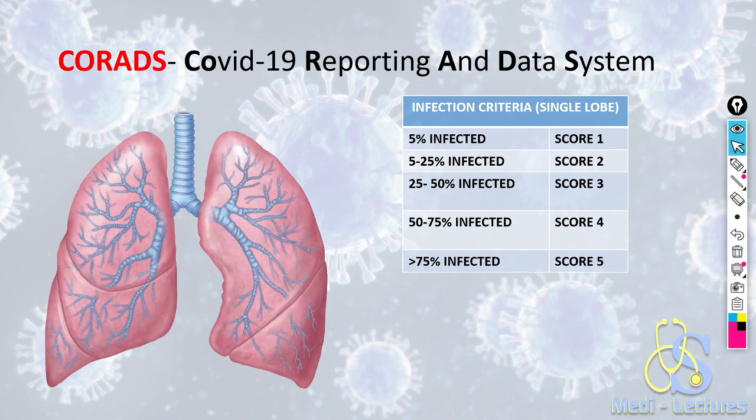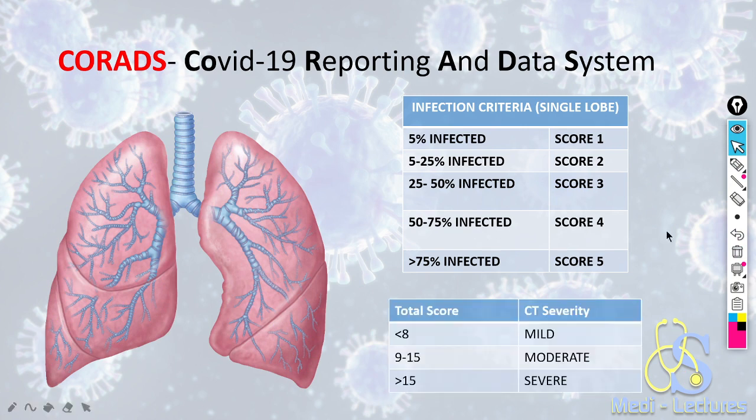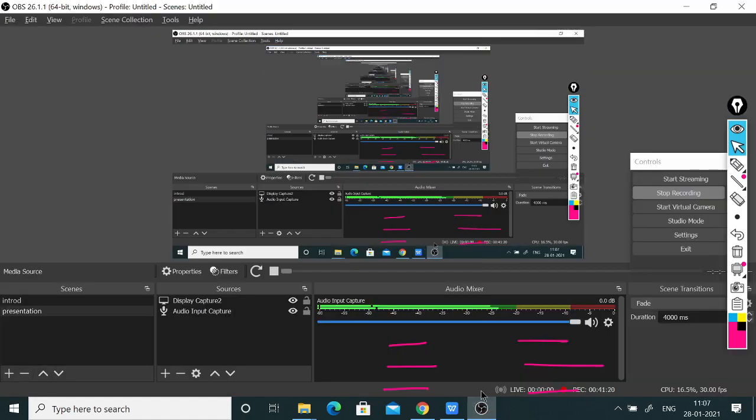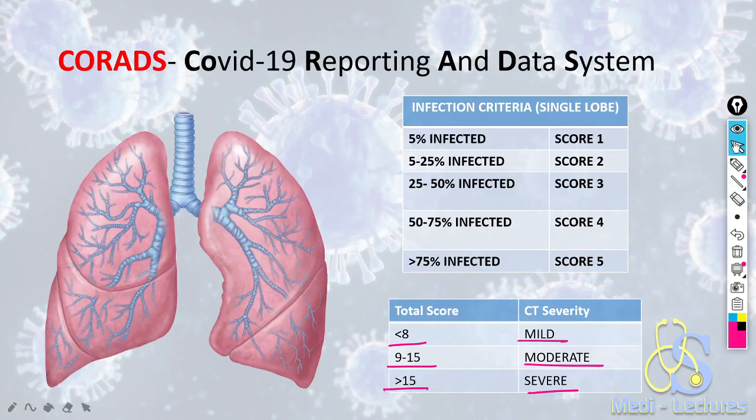How is it severe? So this is the severity. If the total score is less than 8, it is mild illness. If 9 to 15, it is moderate, and more than 15 denotes severe illness. So guys, this is a very important topic, CORAD scoring for COVID-19, and many questions can be framed from this topic.